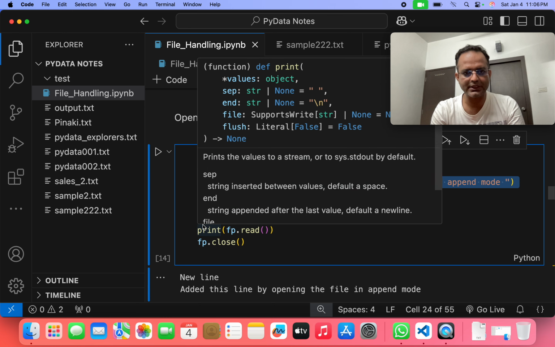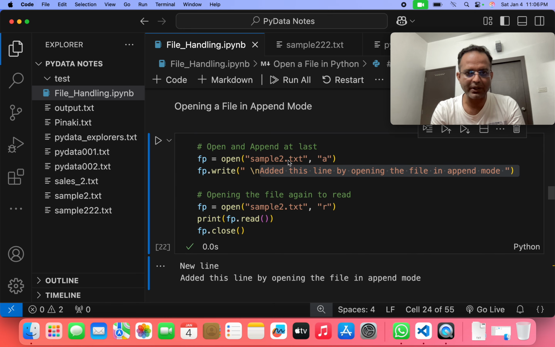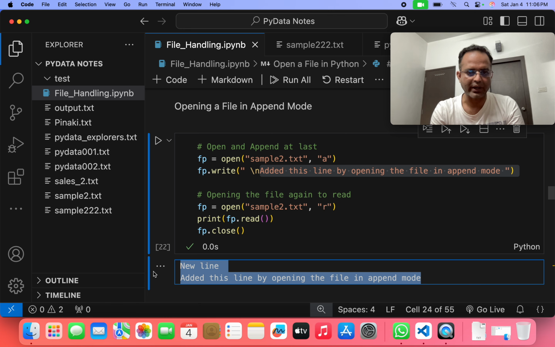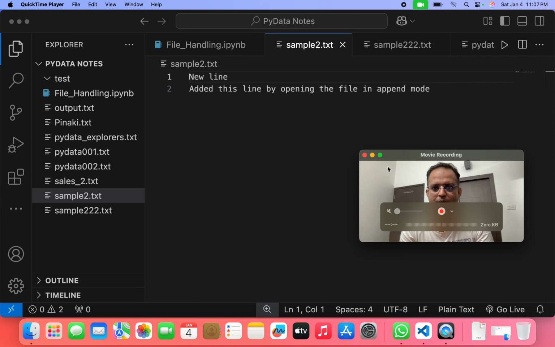So if we write fp is equal to open within first bracket, we use sample2.txt comma read mode, then print fp.read, then fp.close. If we check that, within this file sample2.txt, this new line was there earlier, and right now they are added and this line is in the next line of this file. If you check the file, we can see these two lines are written there.